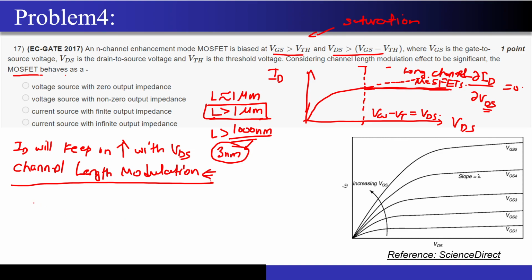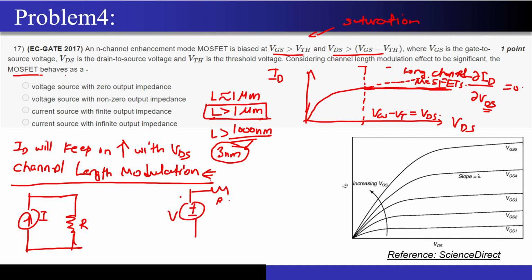Okay, now I will just give you one task. Tell me this: if I want to design an ideal current source, right? You always know that there exists some kind of parallel resistance with this current source. And if I want to design a voltage source, then there always exists a series resistance with this voltage source, correct? Now if I want to make this an ideal current source,